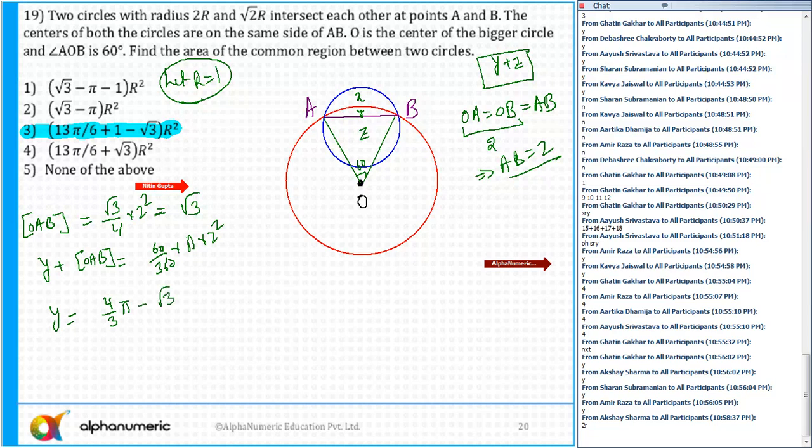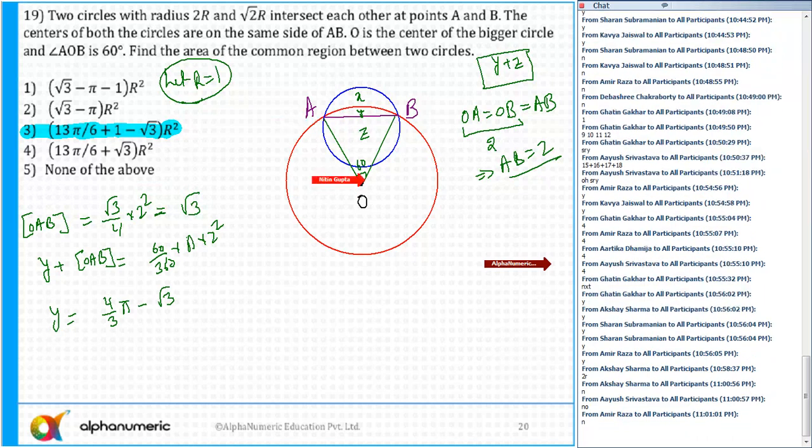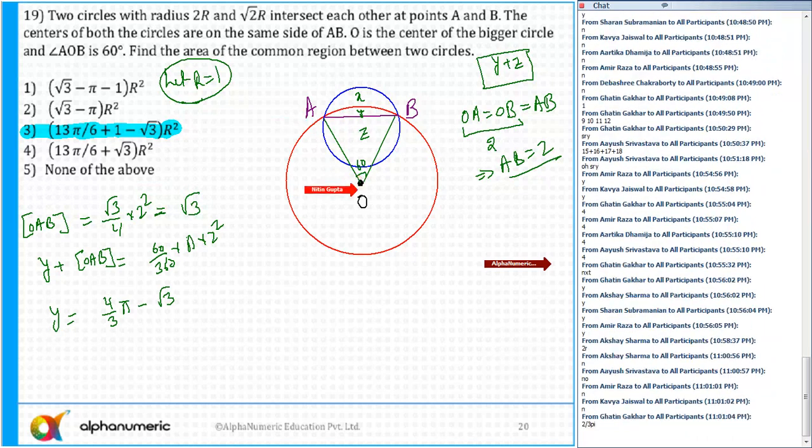Any doubts until this step? Please tell me. Any doubt? We found the area of triangle OAB. Then OAB plus Y is the sector of a circle. So I find out the sector: 60 by 360 is 1 by 6, so that is 2 by 3 pi. That's right. Let me write down 2 by 3 pi. Perfect. So we now know Y.